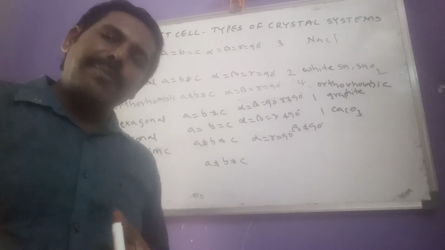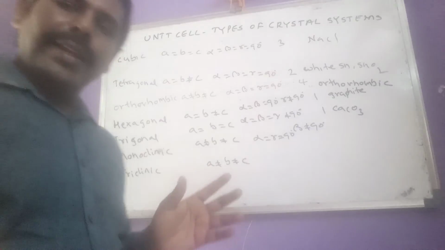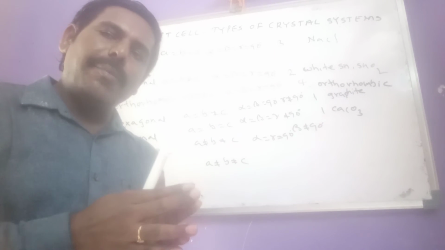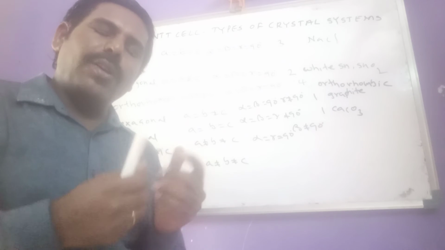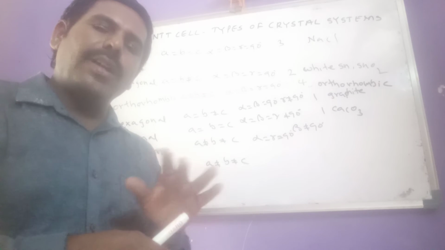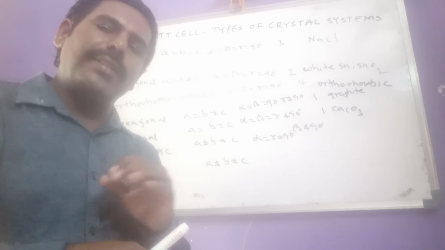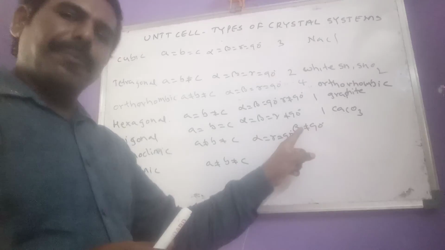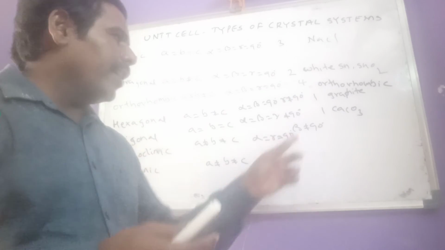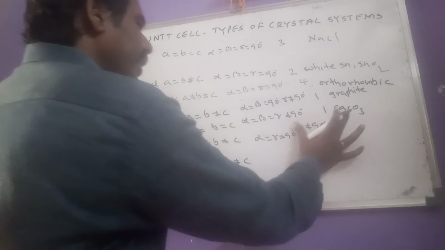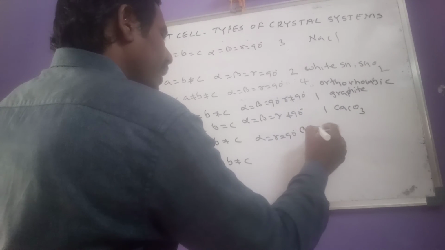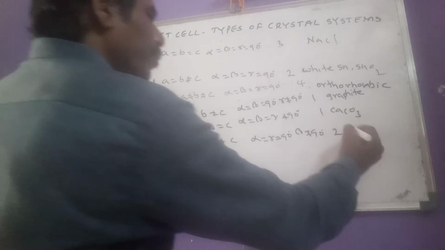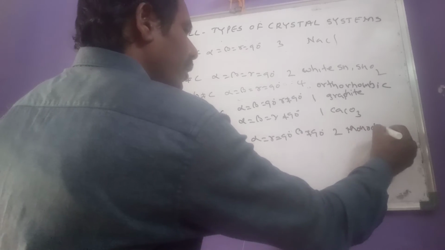How to remember this? Very easy. Monoclinic, we have to remember one name, monarch. Monarch is beta of someone. That monarch doesn't listen to anyone. He can't listen to anyone. So think like that: beta not equal to 90. And monoclinic has two Bravais lattices. The example for monoclinic is sulfur.